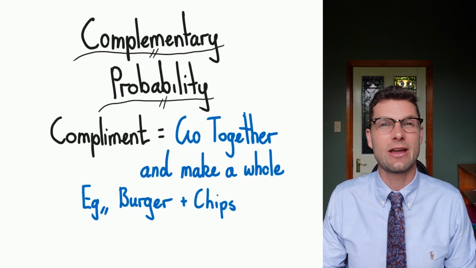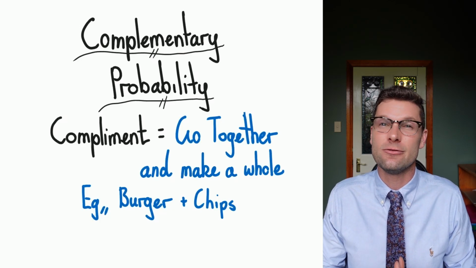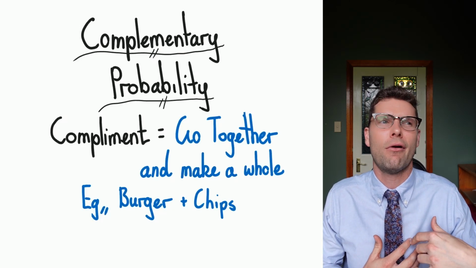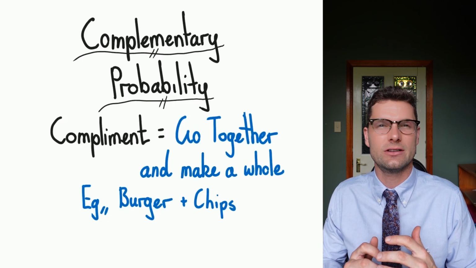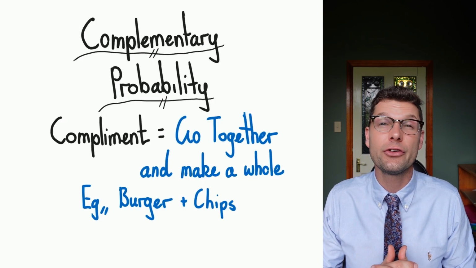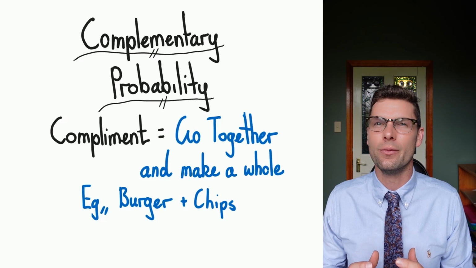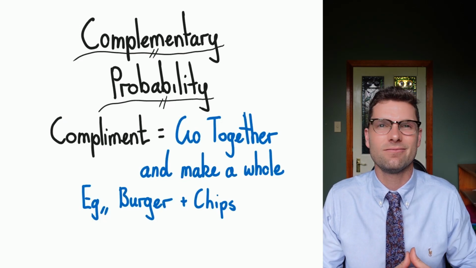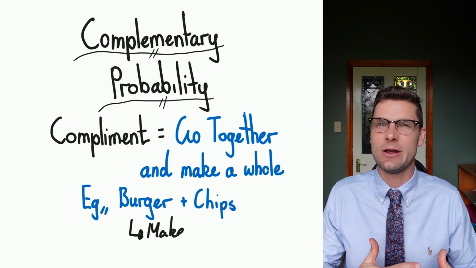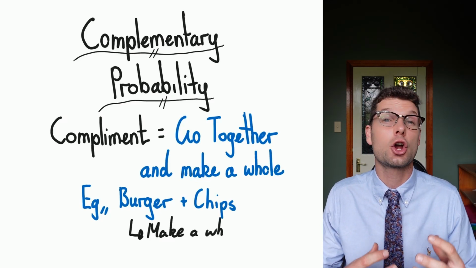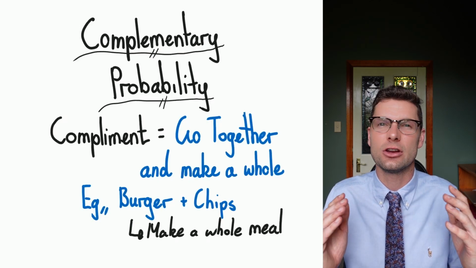And the first thing we're going to look at is what the word complementary actually means. Obviously we know in normal language we're talking about, oh, I gave someone a compliment, I'm a nice person. But that's not what it means all the time. Complementary also means that two things or three things can go together to make a whole. So if you have a burger, say from Macca's, you want to make that a whole meal, you might add chips. So burgers and chips complement each other to make the whole meal. And this is just one way you could think about it.